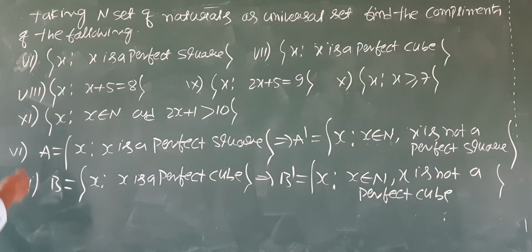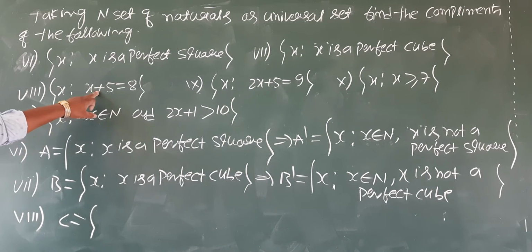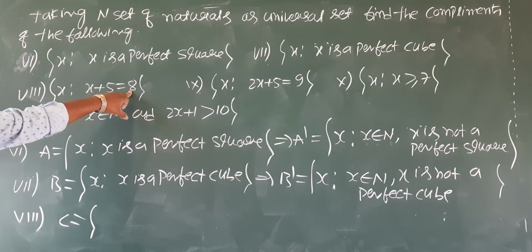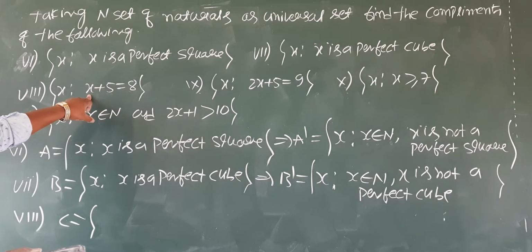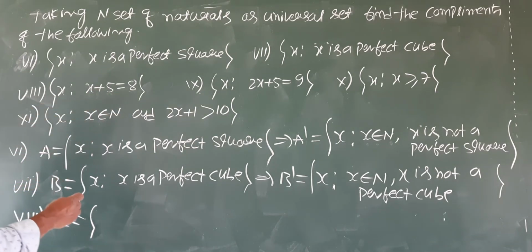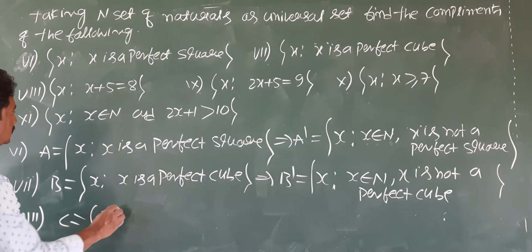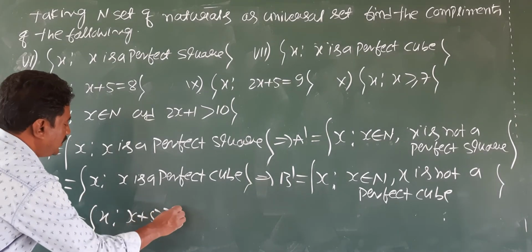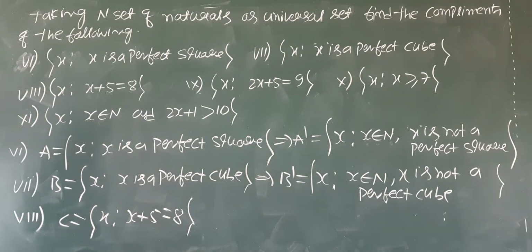I represent this by set C. Tell me the one and only one element. The only element of this set is x plus 5 equals 8, and the only number which satisfies this is 3. So C is equal to the set of x such that x plus 5 equals 8. Write its complement.